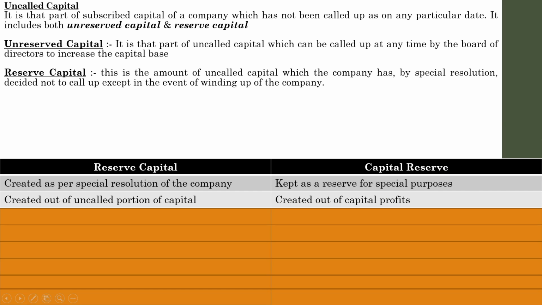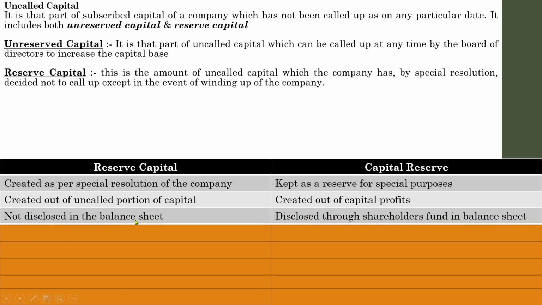From profits we set aside a certain amount to meet issues or any discrepancies or contingencies which we are going to face in future. In business we always have to expect the worst. Sometimes we have to face some issues, or some losses like that. So a business must keep certain reserves to meet certain issues. That is known as capital reserve. Even though the terms look similar, these two are different items.